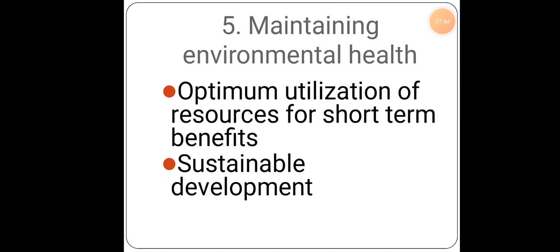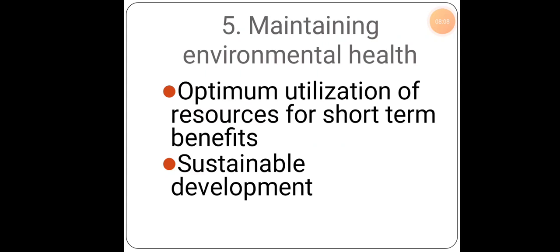So the optimum or maximum utilization of the resources for short term benefits is very helpful for the health care of a particular individual, where we can maintain the surroundings and maintain our own health. So what is sustainable development?